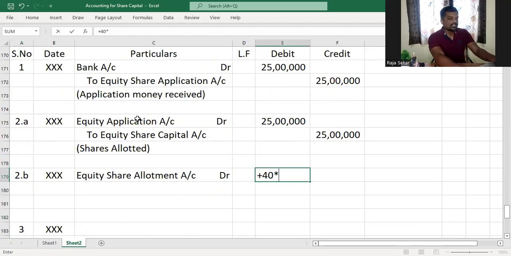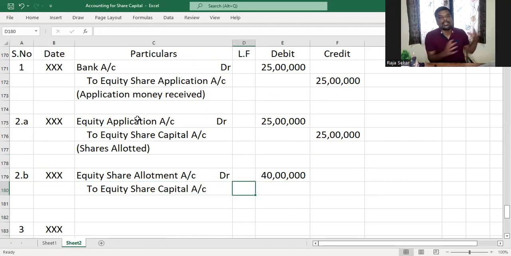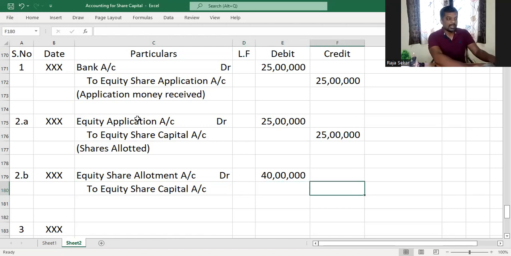40 into 1 lakh is 40 lakh rupees, to equity share capital. Only the capital portion shall go to equity share capital account. Now, out of the 40 rupees, the 40 rupees made due on allotment includes the premium of 20 rupees. So, remaining 20 rupees only is a capital portion, right?